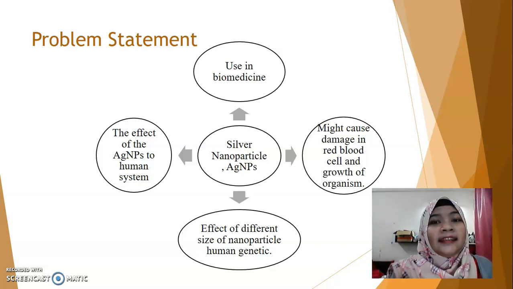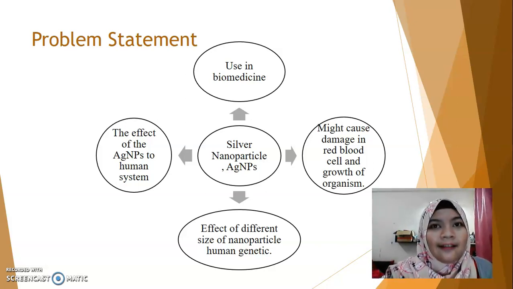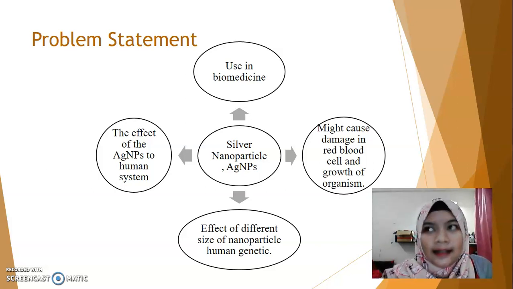It might cause damage in the red blood cell, and also cause premature growth toward other organisms.